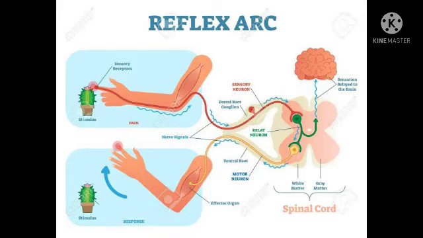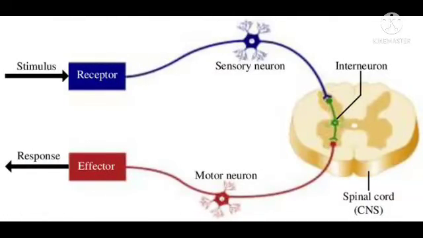In a reflex arc, the stimulus is received by the receptors, that is the sense organs, and it passes through the motor nerves to the effectors, that is muscles or glands for the response. So we have the stimulus moving to receptors, that is the sense organs, then to the sensory nerves, then to the spinal cord, motor nerves, then to the effectors, that is muscles or glands, and then we have the response.